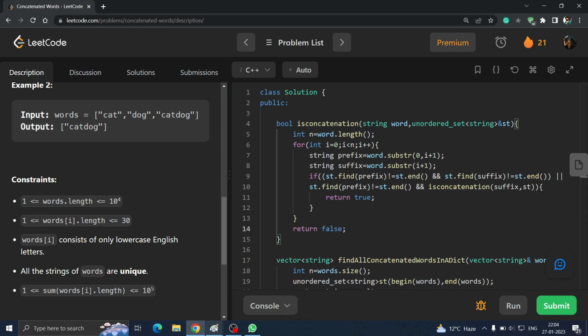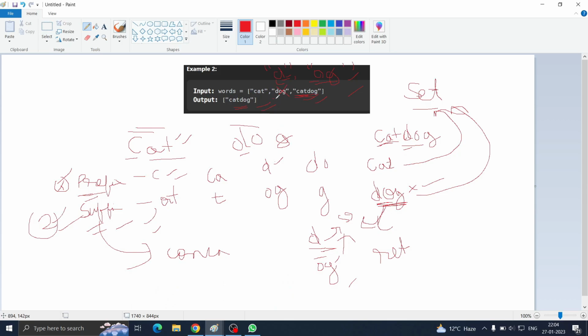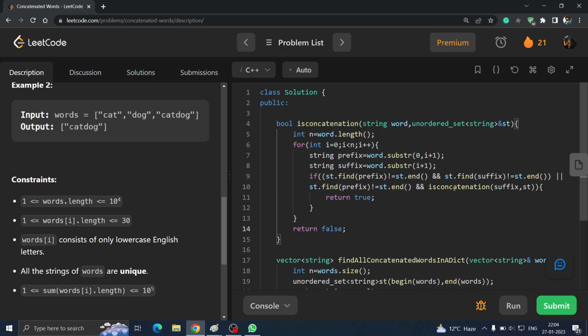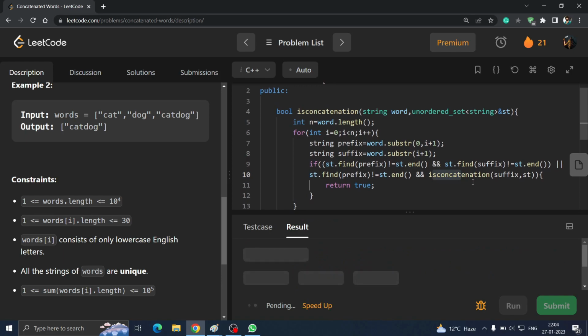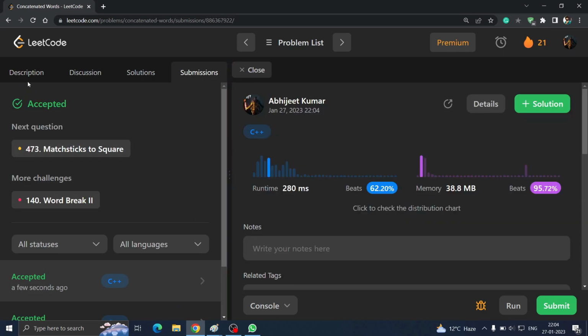So what is happening here, as I told you in the example, the first case is of this, when suffix was in the set, cat and dog was in the set. But the next case is when the suffix is divided into parts and then it is part of the concatenation, when D and OG were different. That condition is covered here. First is suffix is part, other is the concatenation is the part. That's what we are checking. So let's just run and check whether it is working or not. So yeah, it is running. Let's just submit it. So yeah, it is accepted.